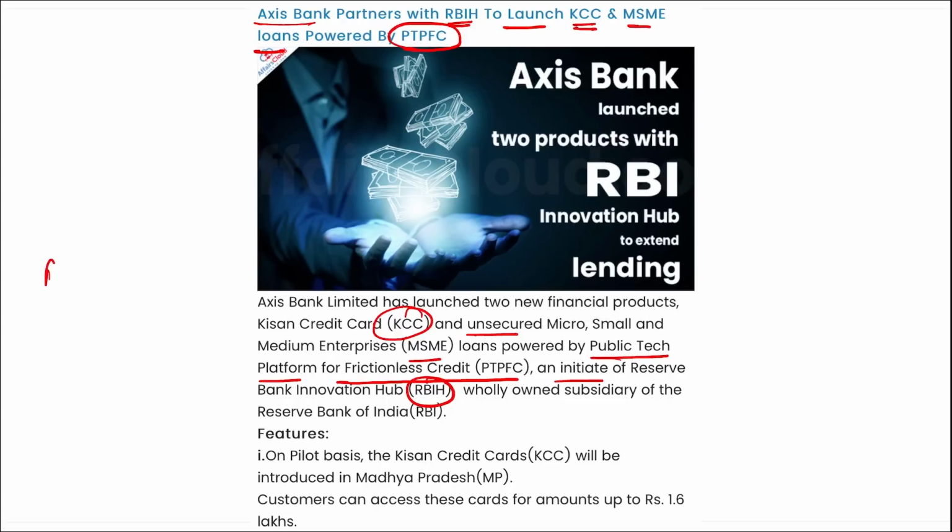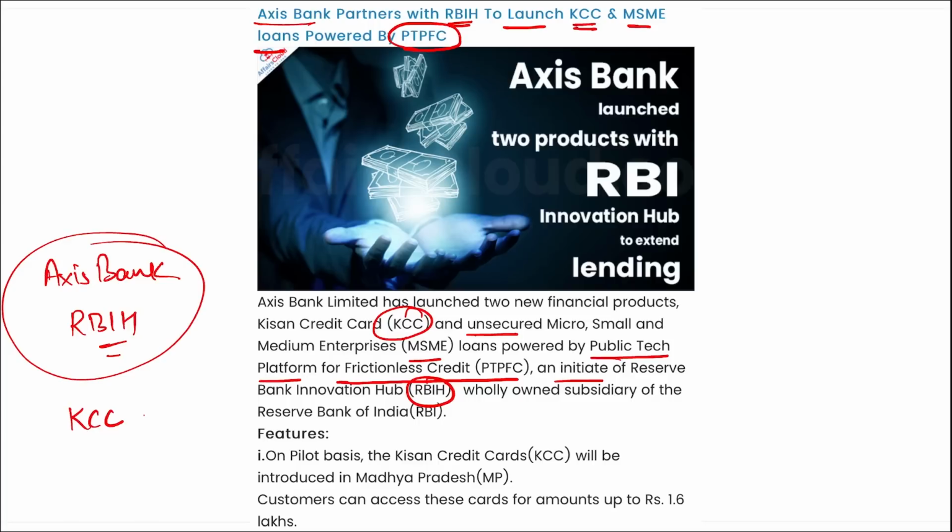So I repeat, it is your Axis Bank, right? They partnered with RBIH, correct? And they together launched this Kisan Credit Card and unsecured MSME loans, right? They will be powered by public tech platform for frictionless credit. That is an initiative of RBI Hub, correct?